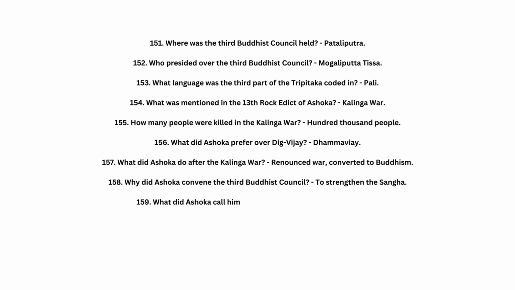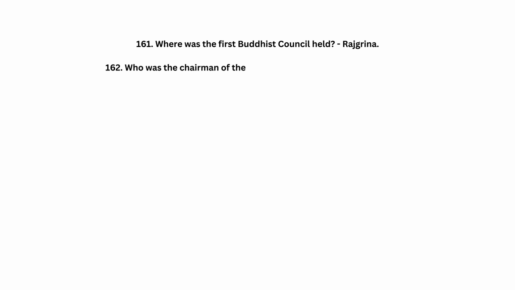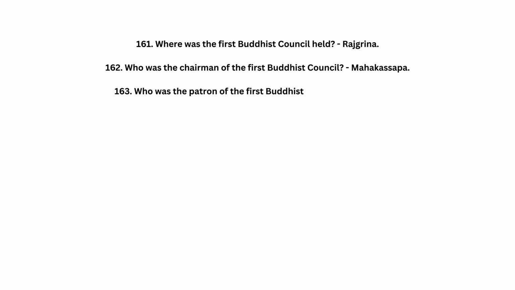159. What did Ashoka call himself in his minor rock edict 1? Upasaka. 160. When was the first Buddhist council held? 483 BCE. 161. Where was the first Buddhist council held? Rajgriha. 162. Who was the chairman of the first Buddhist council? Mahakassapa. 163. Who was the patron of the first Buddhist council? Ajatashatru.